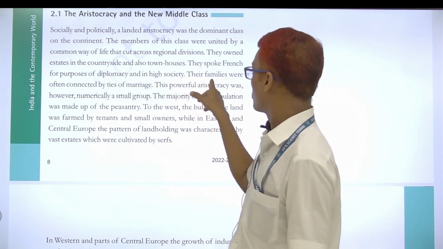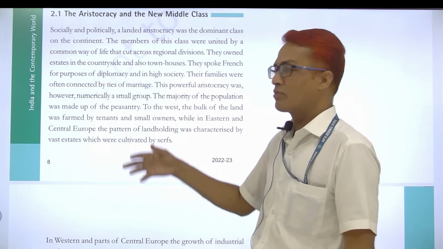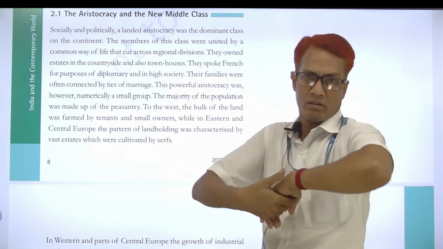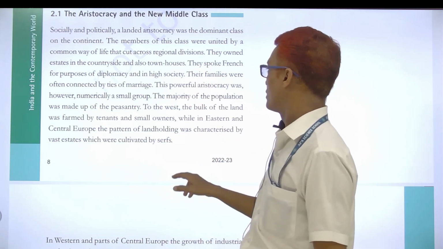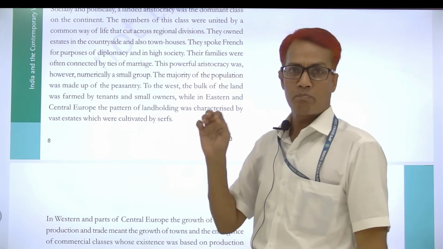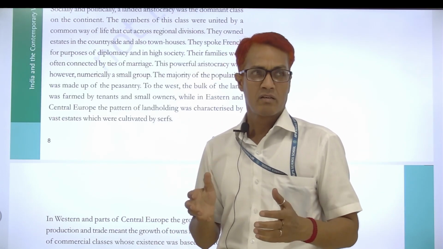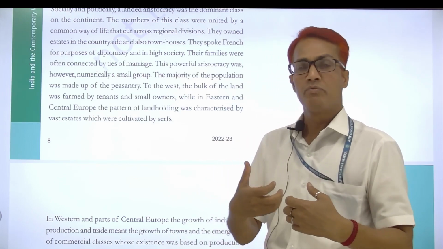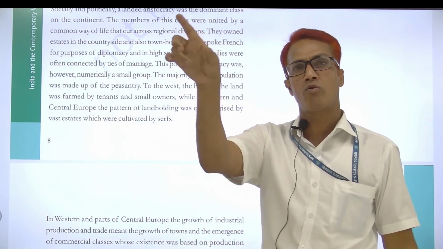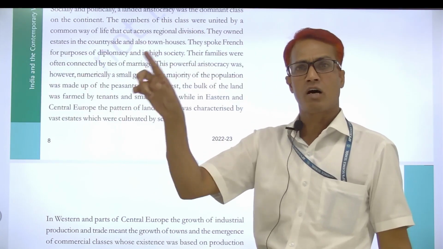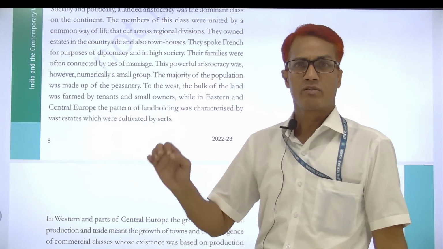So due to their family ties and marriage connections, they always had a very strong bond with each other. These are the points here. Now this aristocratic group was very powerful, but not large in population: only 15% out of 100 existed as an aristocratic group in Europe.